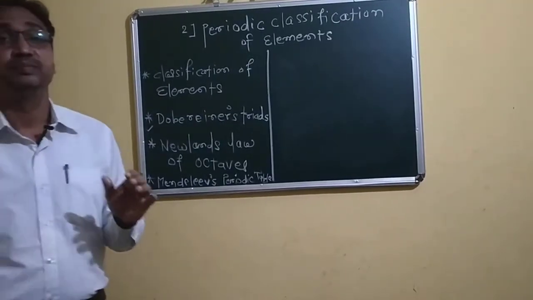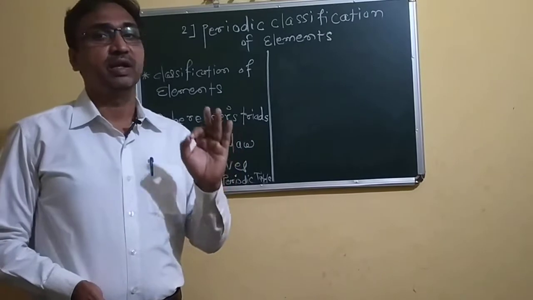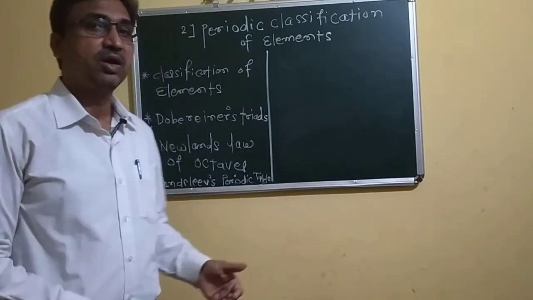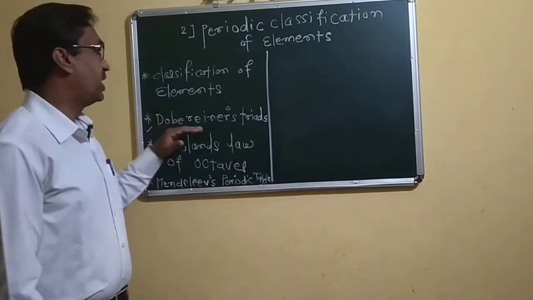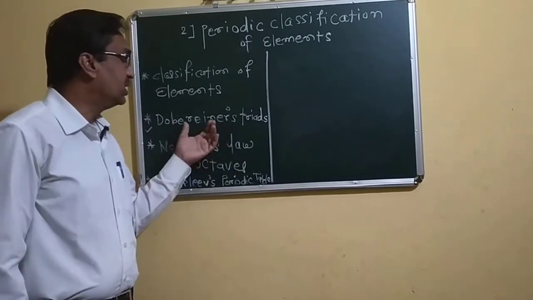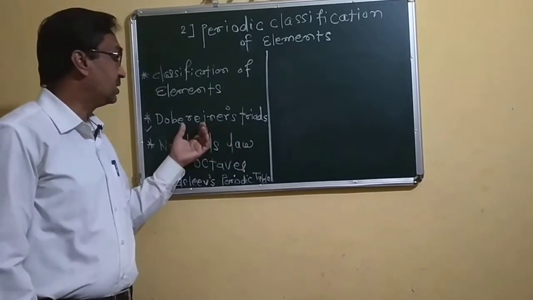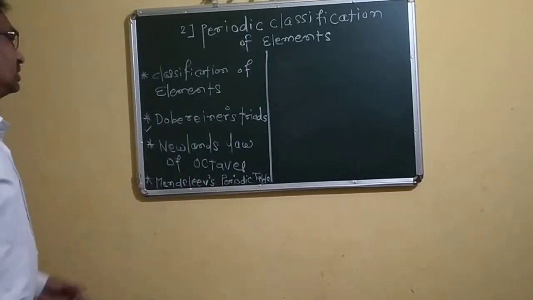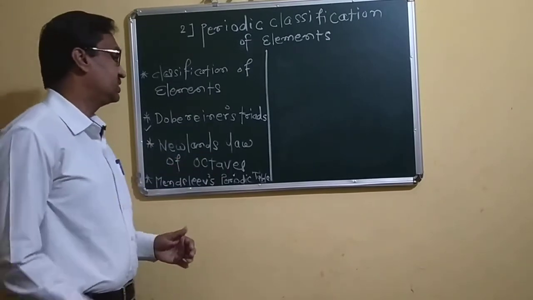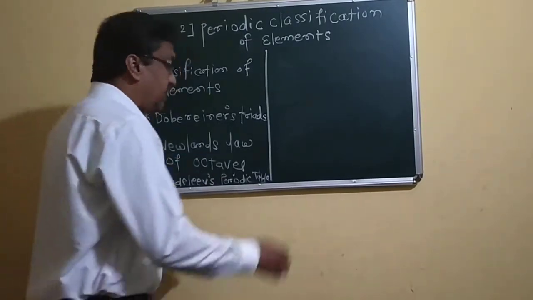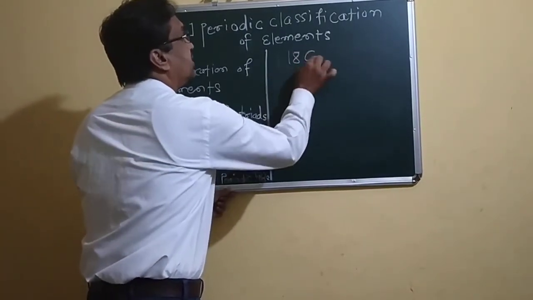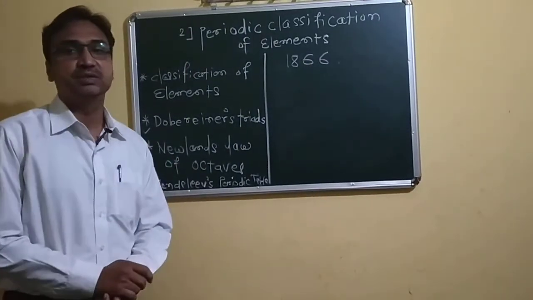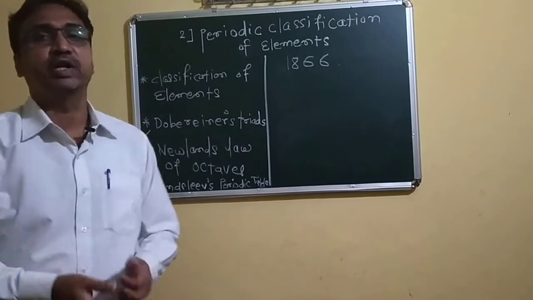So after a long gap, 1817 to 1866, that is 49 years, after Dobereiner found his pattern called triads, Newlands, an English scientist, discovered his law of arranging elements in 1866. His basis is also atomic masses.